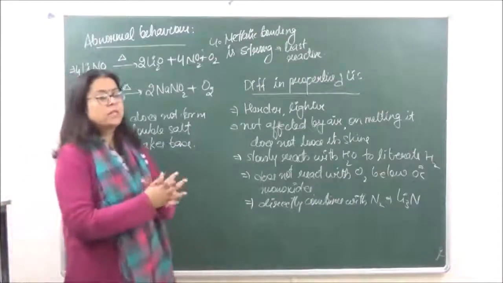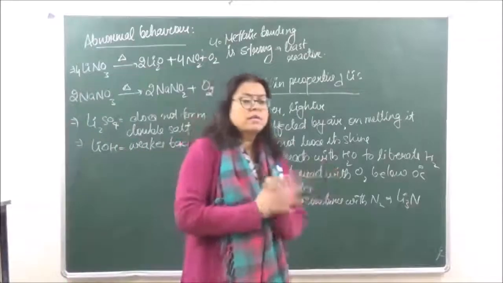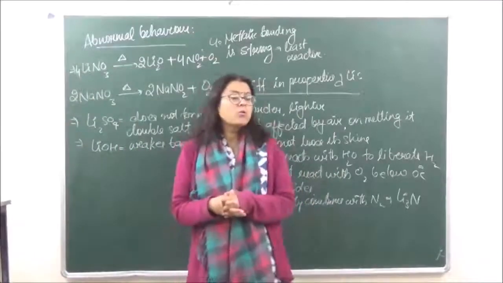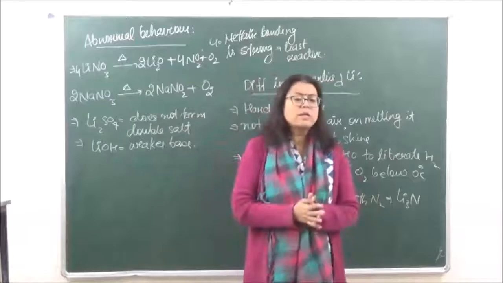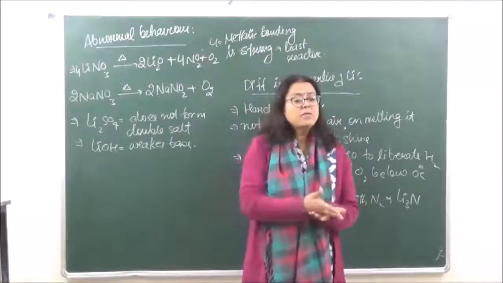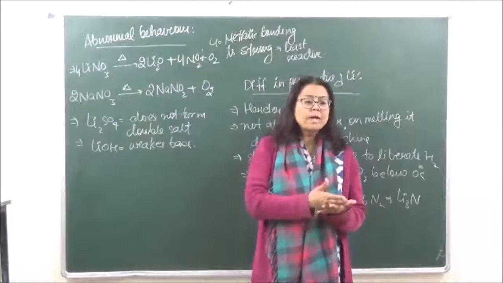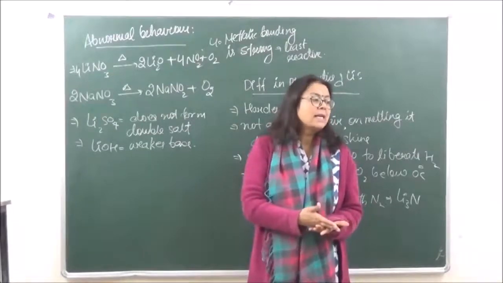We are only left with one topic in this particular section on alkali metals, that is the diagonal relation between lithium and magnesium, and then we go on to our next topic, which is going to be alkaline earth metals.